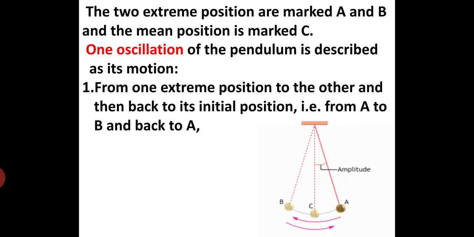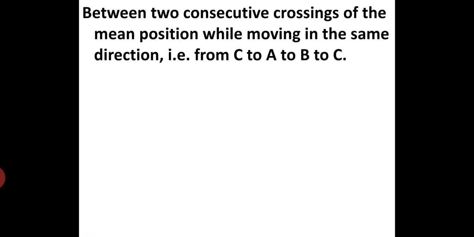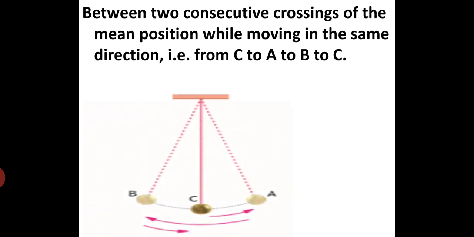You can see the diagram. Between two consecutive crossings of the mean position while moving in the same direction, from C to A to B and again to C, it completes one oscillation. You can define it in two ways.